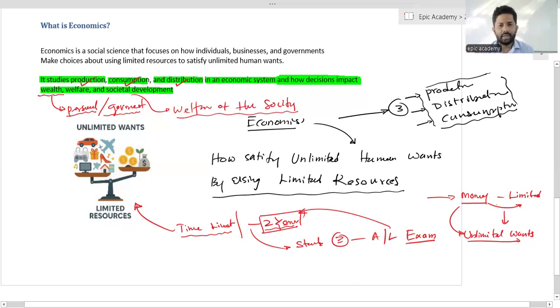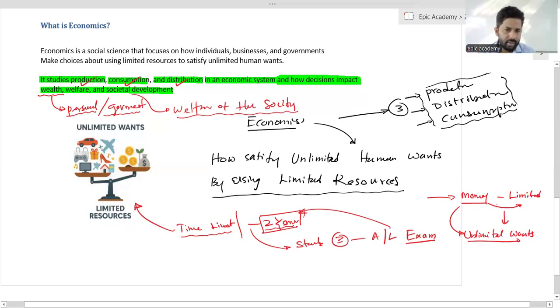Related to that, we study production, consumption, and distribution activity in the economic system. Why are we going to discuss those things? How to improve wealth, how to improve societal welfare. That is what we are going to discuss here.